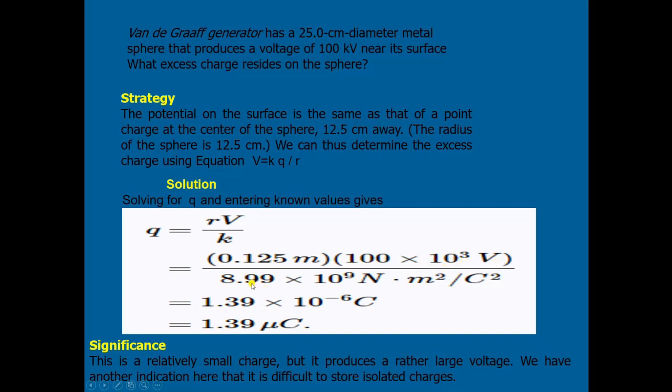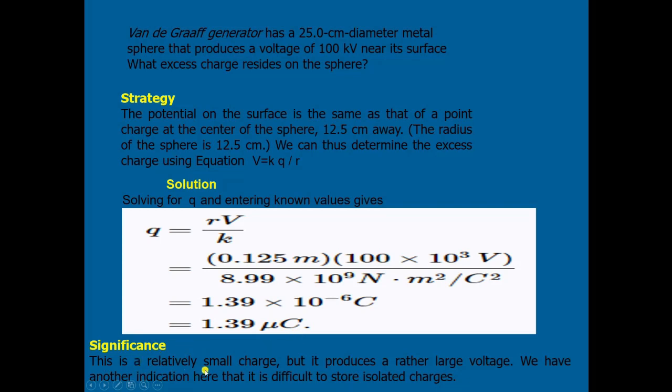K has the exact value 8.99 into 10 to the power 9 Newton meter square per coulomb square. That gives the value of the charge 1.39 multiplied by 10 to the power -6 coulomb, that is 1.39 microcoulomb.